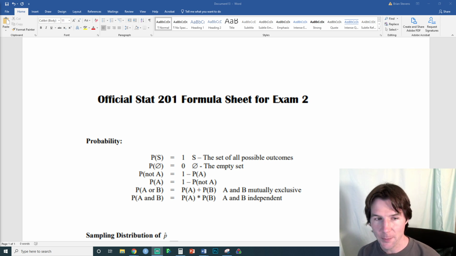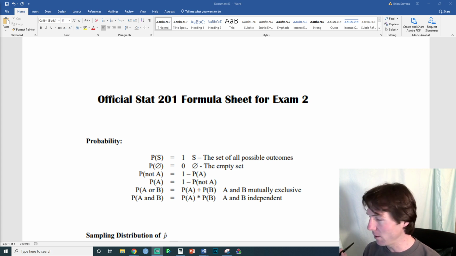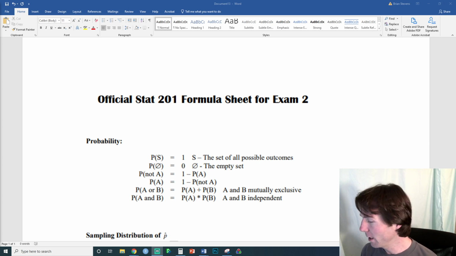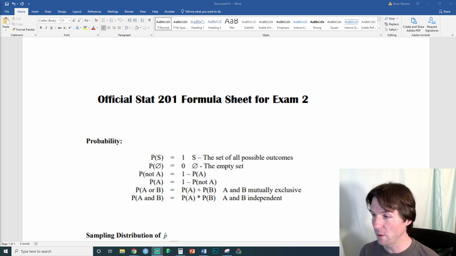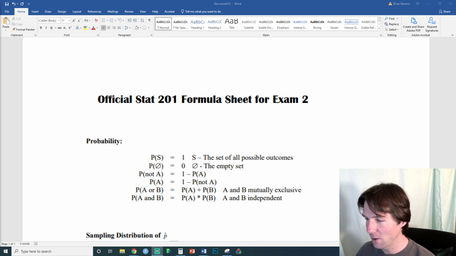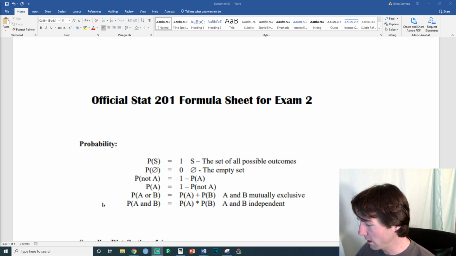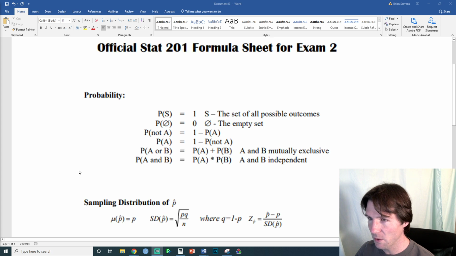So that's got it. But there were questions about the formula sheet. So we have here the formula sheet for exam 2, and I'm going to go over it. If anyone joins in, feel free to ask questions. I am live on YouTube right now. So we have right here the formula sheet, and we're going to talk about it. Let's make it nice and big here so everyone can see what's going on.